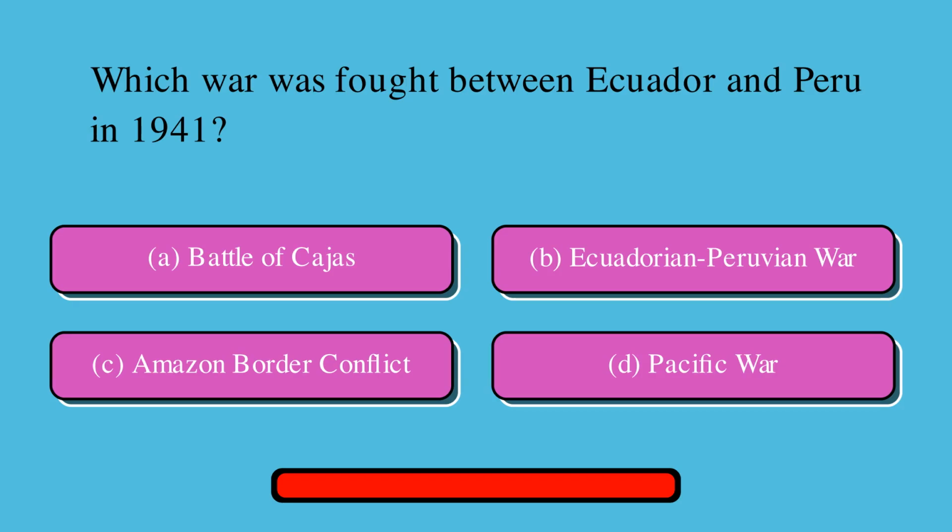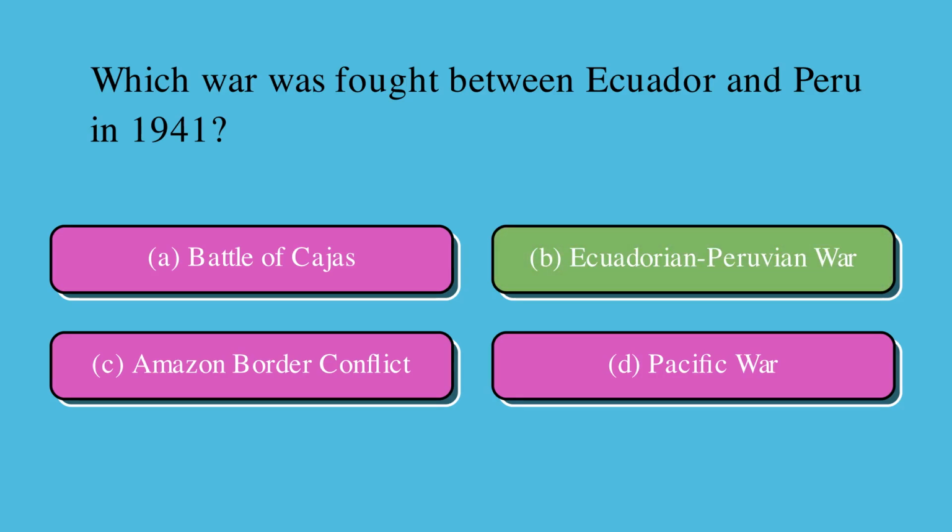Which war was fought between Ecuador and Peru in 1941? A. Battle of Cajas, or B. Ecuadorian-Peruvian War, or C. Amazon Border Conflict, or D. Pacific War? Correct answer is B. Ecuadorian-Peruvian War.